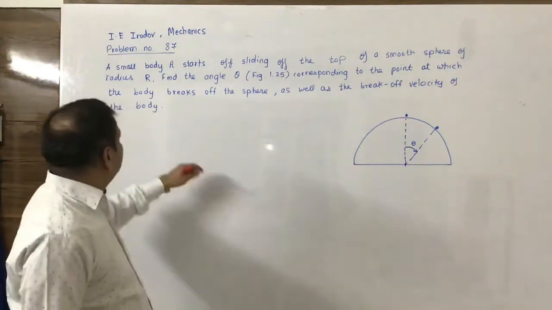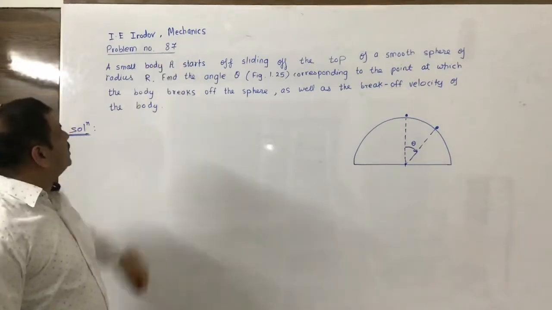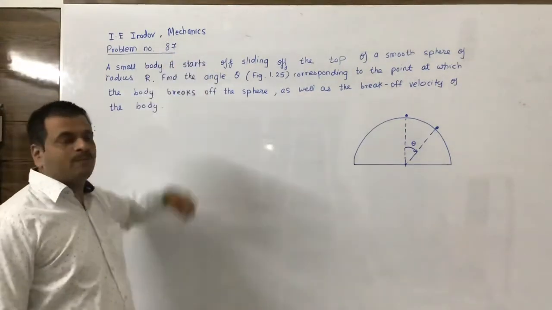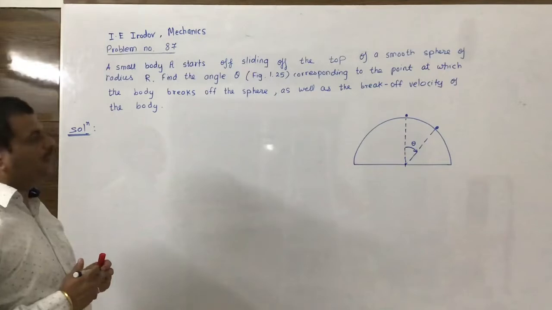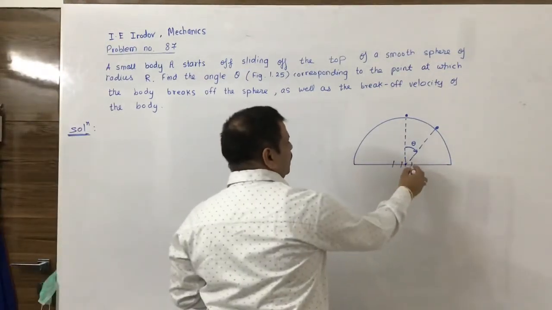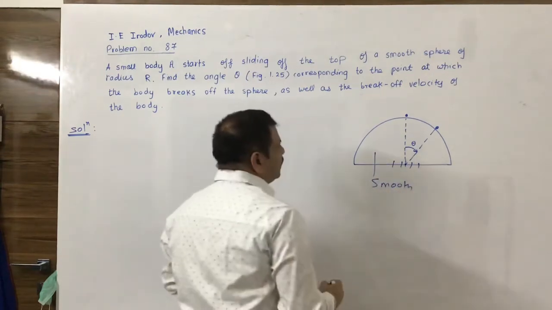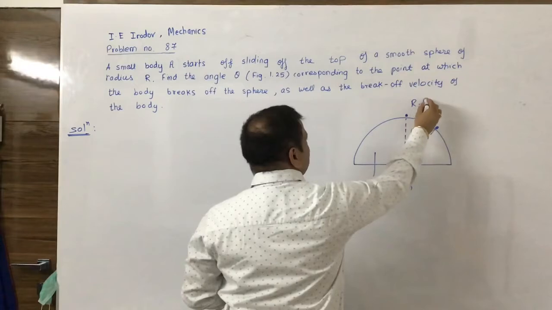This is the problem from I.E. Irodov, problem number 87 from mechanics. In the problem it is said that there is one smooth fixed hemisphere on which the particle is released from rest.